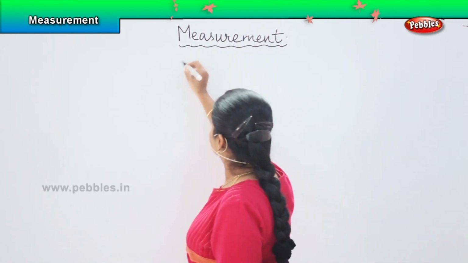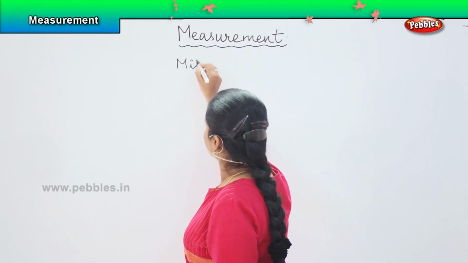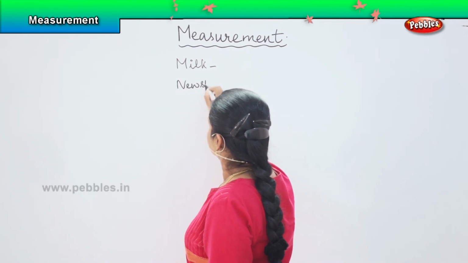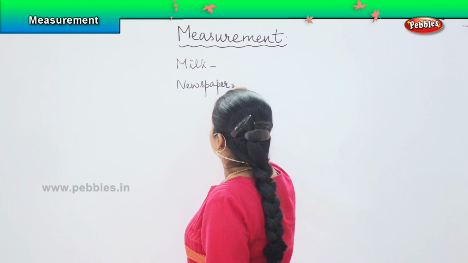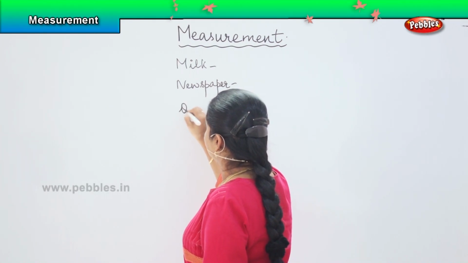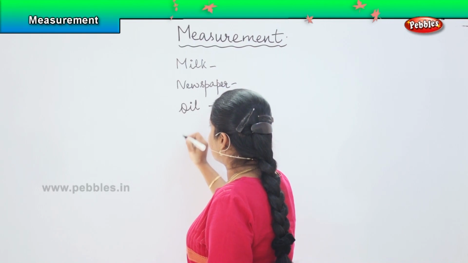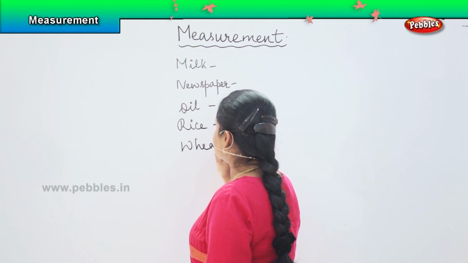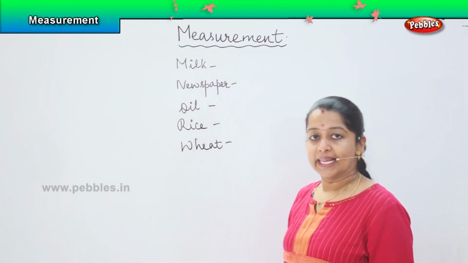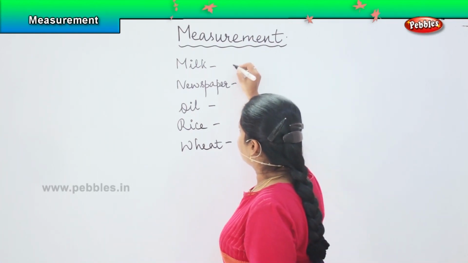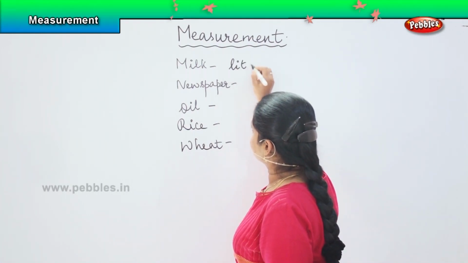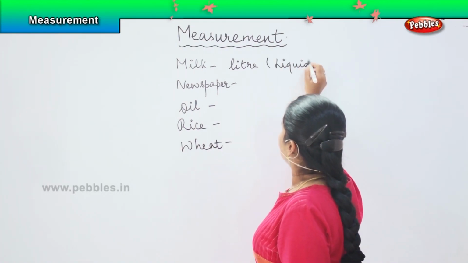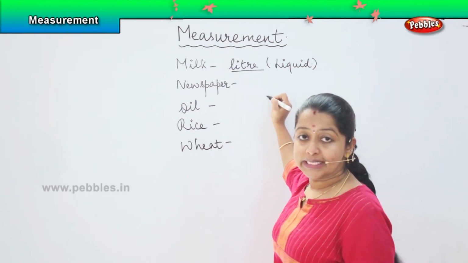Say if it is milk, or say it is newspaper, or say it is your oil, say it is your rice, wheat. So all these items we use in our day to day life, right? For milk we usually measure it in terms of liter. Why? Because it is in liquid state, right? So we will be measuring milk in terms of liter.